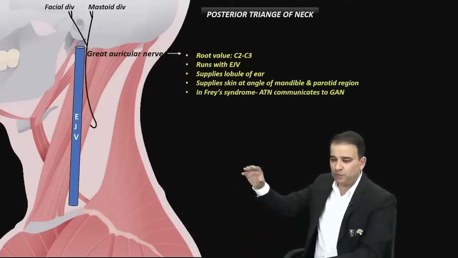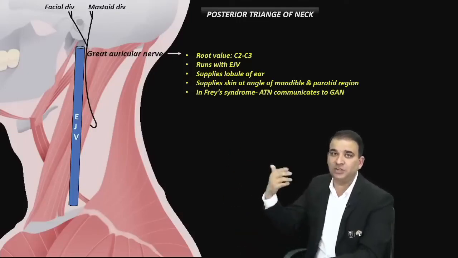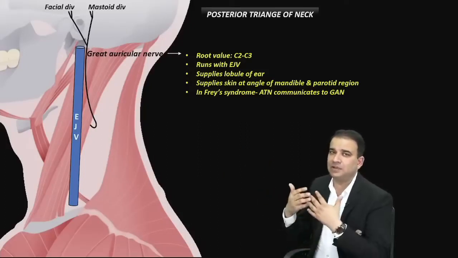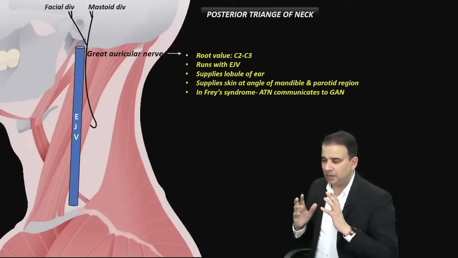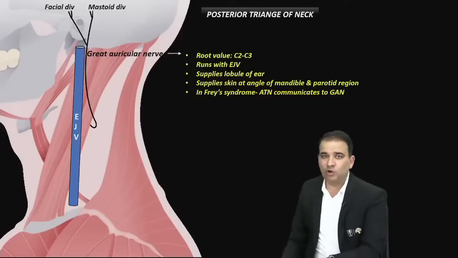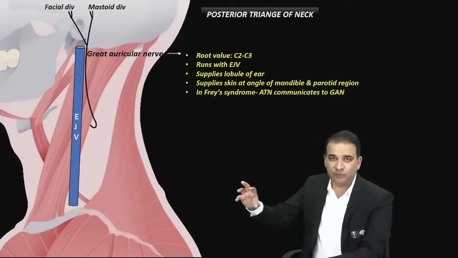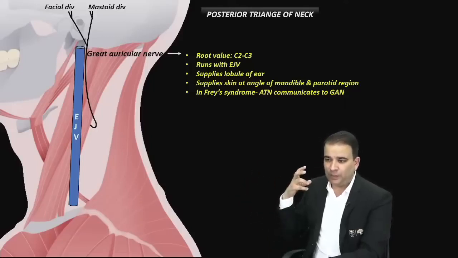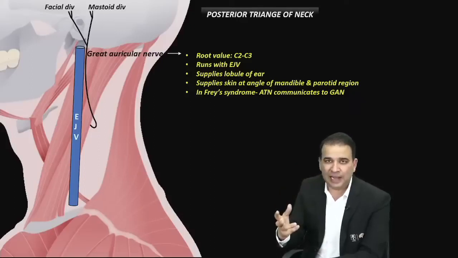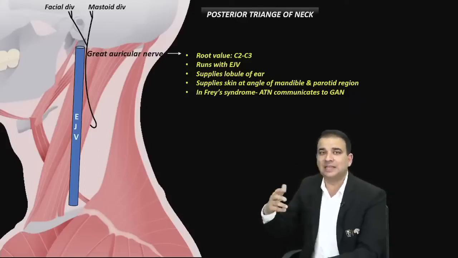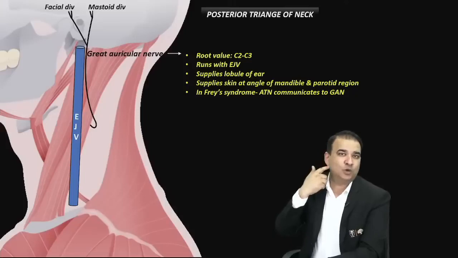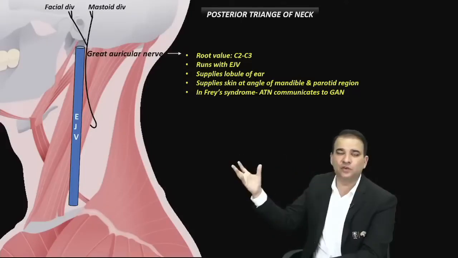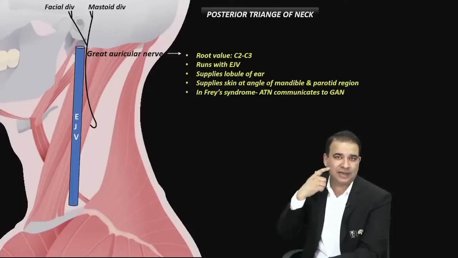Then in Frey syndrome, when the auriculotemporal nerve regenerates, the parasympathetic branches of the auriculotemporal nerve communicate with the great auricular nerve. So your brainstem will give the stimulation to the parotid gland, but along with the parotid gland, what else gets stimulated is the sweat gland in this area, and you will see the sweating in this area. That is because of the faulty fusion of the auriculotemporal nerve with the great auricular nerve in that area.